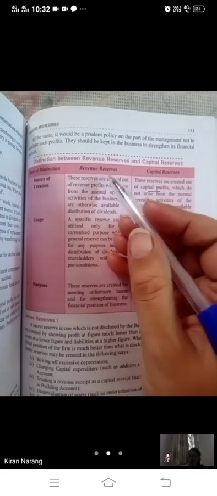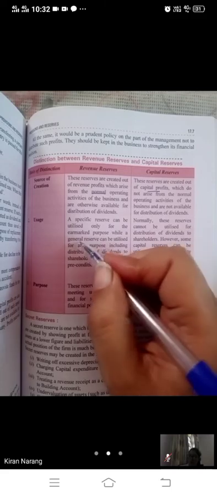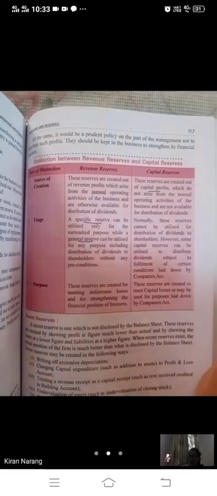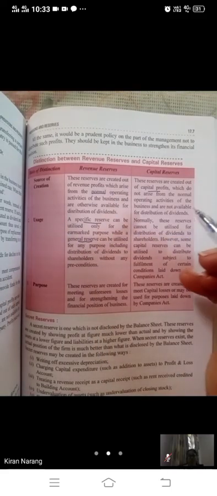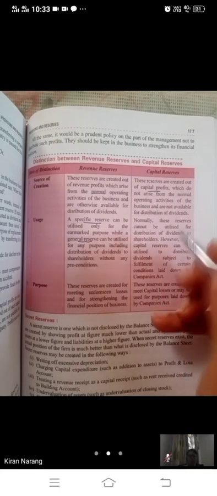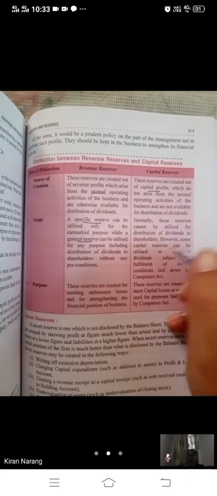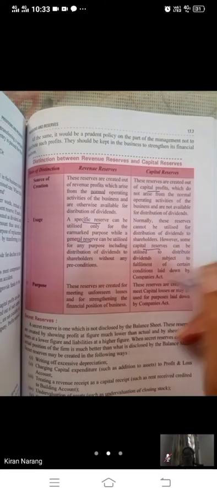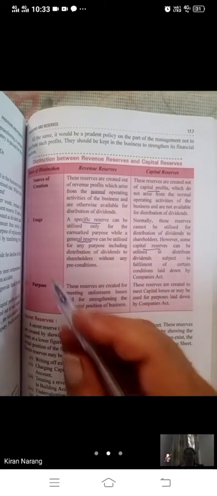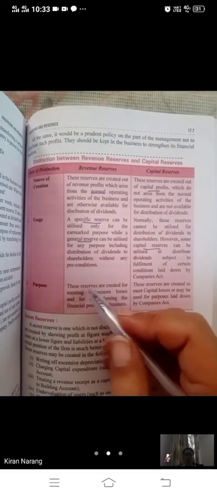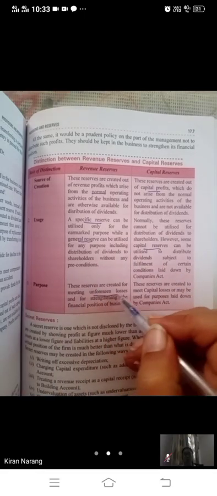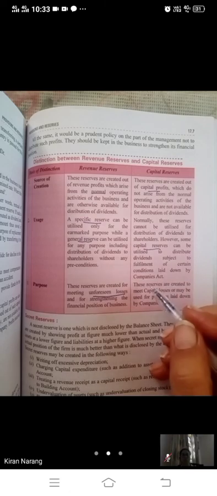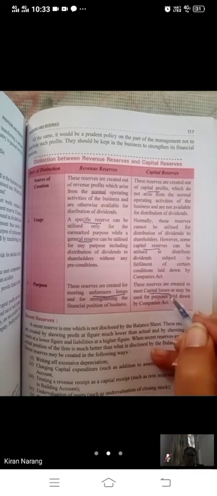Usage: revenue reserve can be for general purpose and for specific purpose, but normally capital reserve cannot be utilized for dividend; it can be utilized for meeting capital losses. Revenue reserves are created for meeting unforeseen losses, and capital reserves are created to meet capital losses.